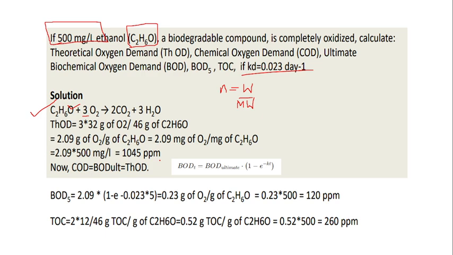Okay. Now we can assume that the COD and the theoretical oxygen demand and the ultimate BOD are same. So now we know the ultimate BOD and theoretical oxygen demand are same. We have found the value for the theoretical oxygen demand, 2.09, right?